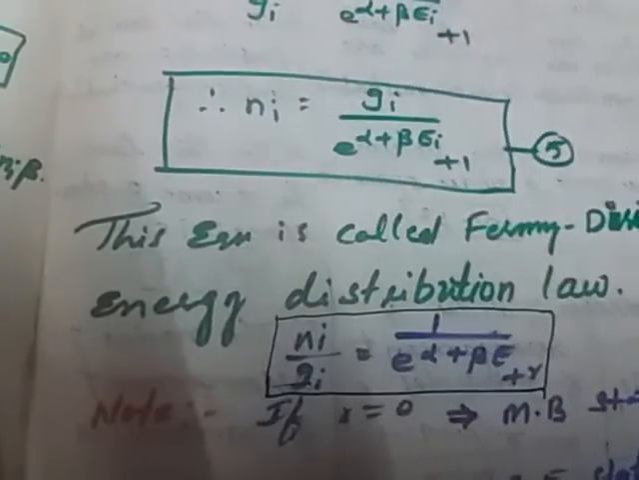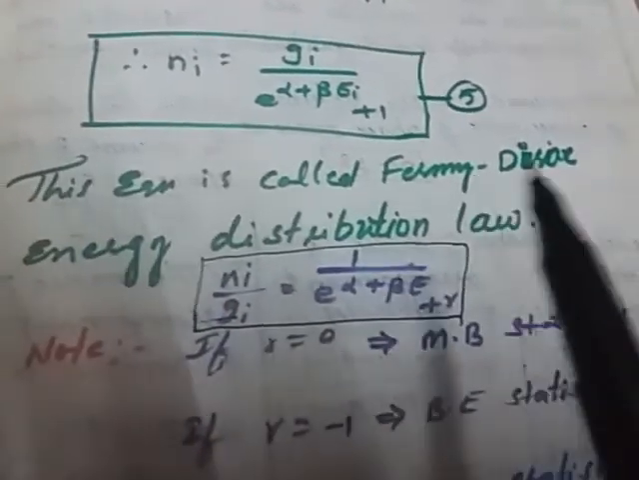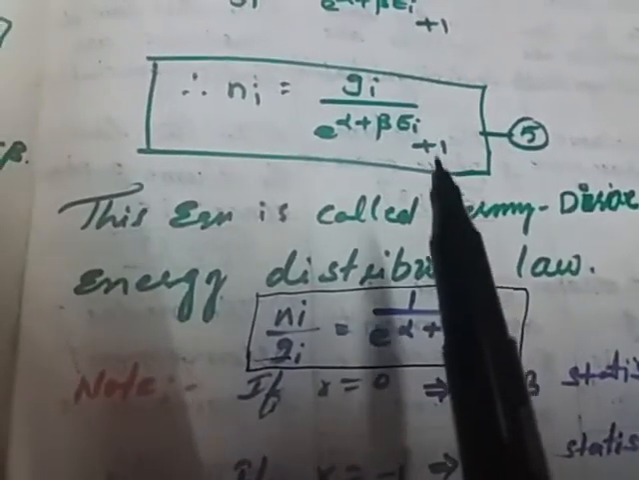In Maxwell-Boltzmann, the distribution law is represented by ni equal to gi by e to the power of alpha plus beta ei only. In Bose-Einstein distribution law, ni equal to gi by e to the power of alpha plus beta ei minus 1. But in Fermi-Dirac distribution law, we will get plus 1 here.